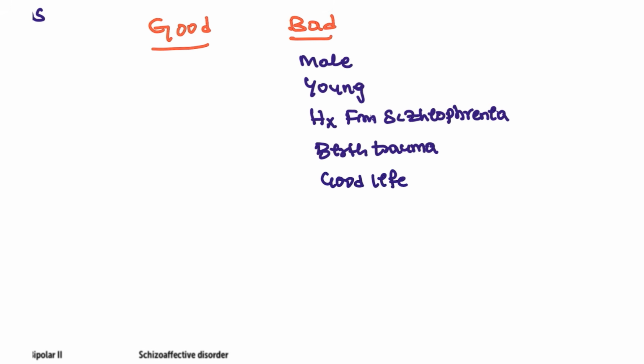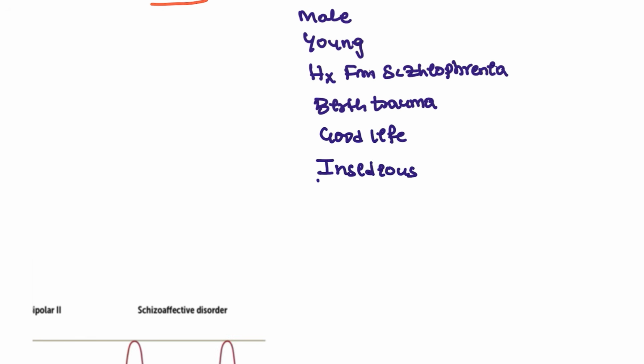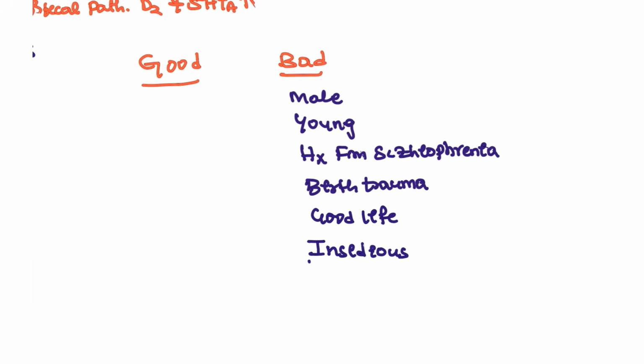Usually in patients with a good quality of life, the presentation will be insidious. All this is likely to indicate a bad prognosis. So the hero, the main protagonist in A Beautiful Mind, is a young male mathematician living a good life. He suddenly got these symptoms. He has a history of schizophrenia with birth trauma. All this points to the worst prognosis.